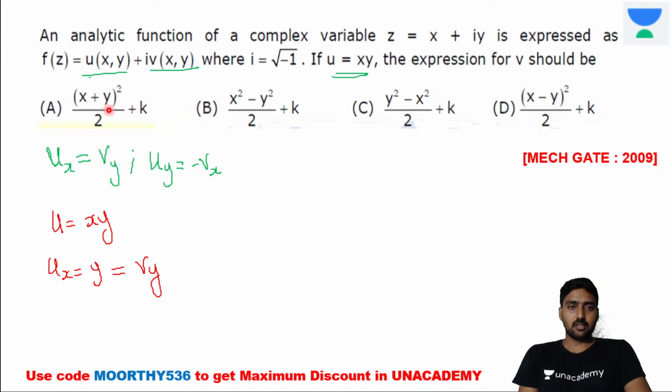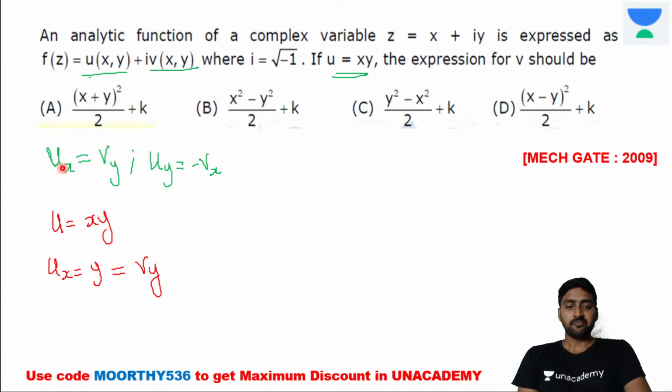So while differentiating, these are all the v functions given among a, b, c, d. One of the options is the v. While differentiating the v with respect to y, it's equal to x as per the Cauchy-Riemann equation. Whenever the given function satisfies the CR equation, it is called an analytical function. If the function is mentioned as an analytical function, then it must satisfy the CR equation. An analytical function of complex variable they are giving, so the given function itself is an analytical function, so it must satisfy the CR equation.